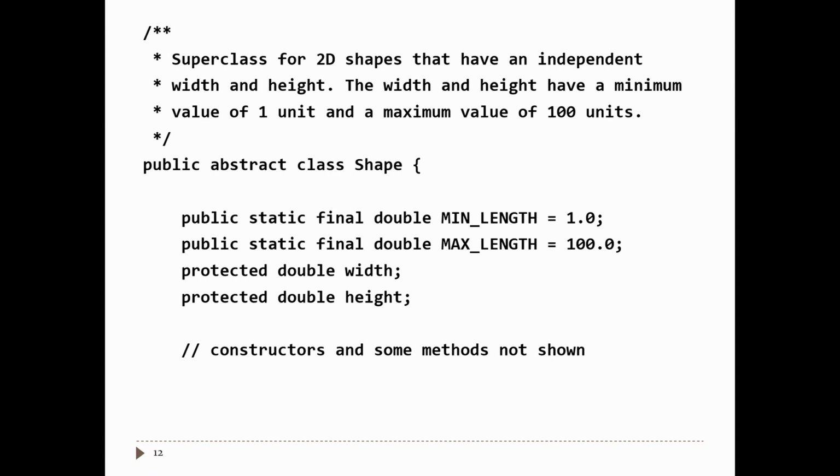Now, what would a shape interface have? Well, a shape interface would also define what methods all shapes have. But in an interface, you can't have any fields. So one of the differences between abstract classes versus interfaces is that an abstract class can have fields. If you want all of your subclasses to have certain fields, you should use an abstract class instead of an interface. If you want all of your subclasses only to have certain methods, then you should prefer using an interface as opposed to an abstract class.